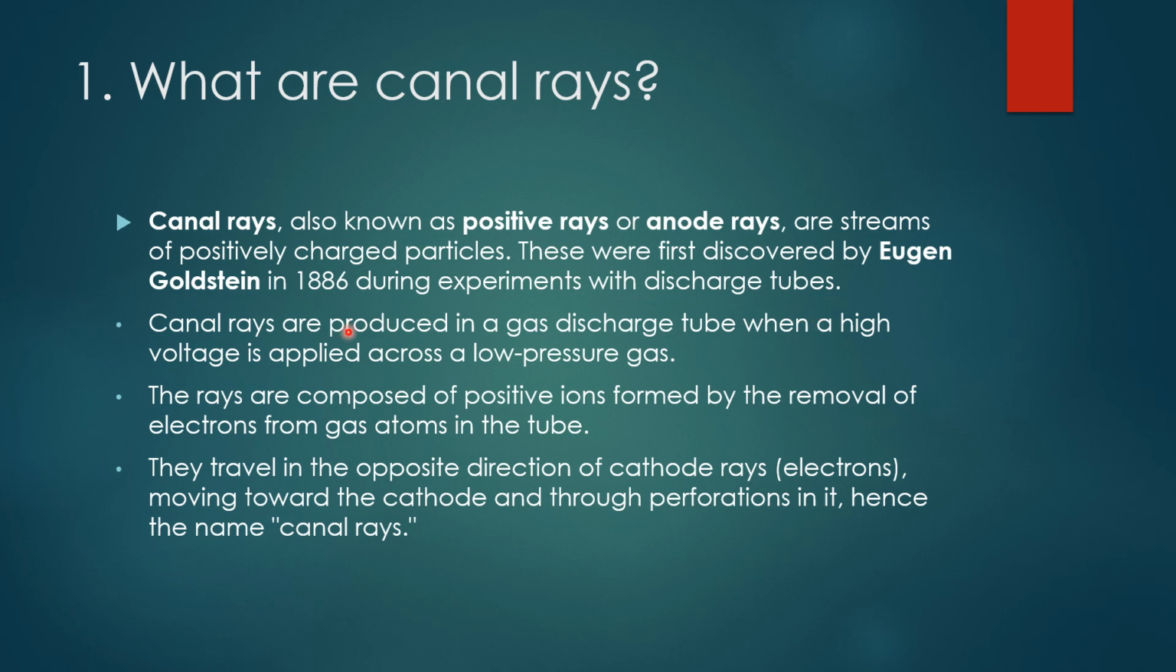Okay. Now, canal rays are produced in a gas discharge tube when a high voltage is applied across a low pressure gas, right? Rays are composed of positive ions which are formed by the removal of electrons from gas atoms in the tube. Now they travel in the opposite direction of cathode rays, that is electrons moving toward the cathode and through perforations in it, hence they are called canal rays. Okay? So this is all about canal rays.